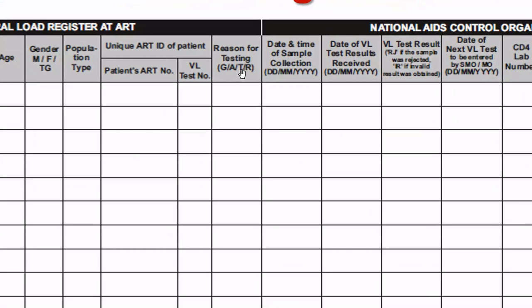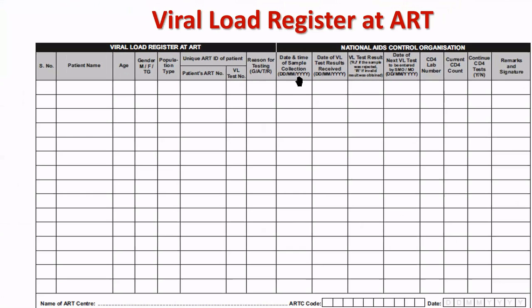Targeted is not there because earlier it was there, now it is only routine testing or repeat testing. Then date and time of sample collection, and date of VL test results.